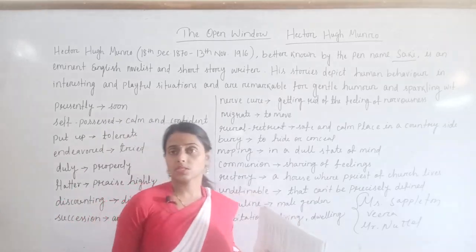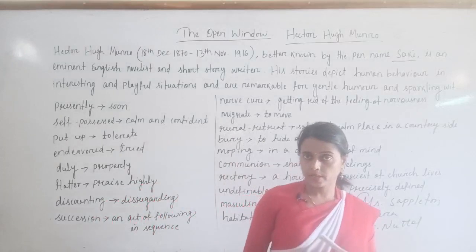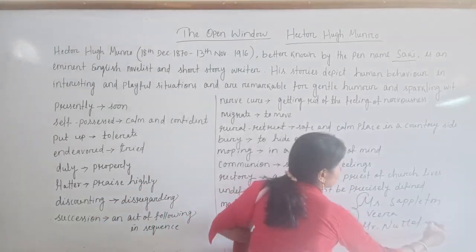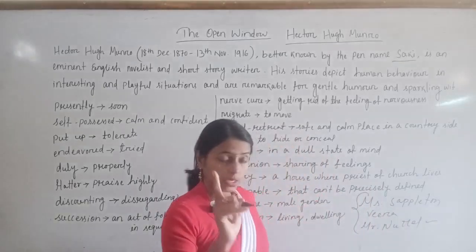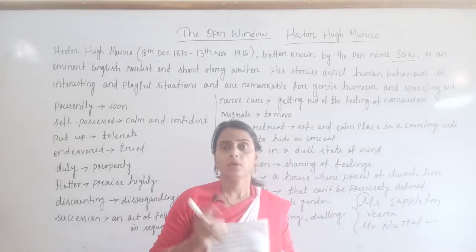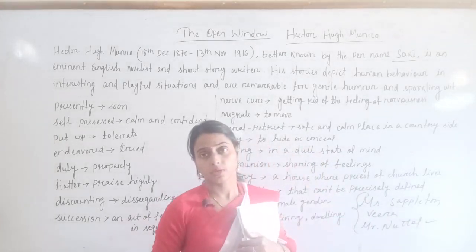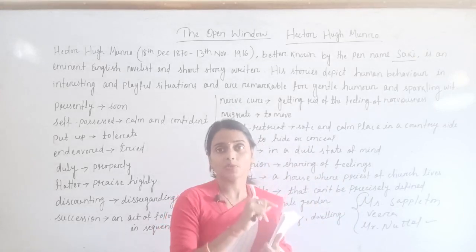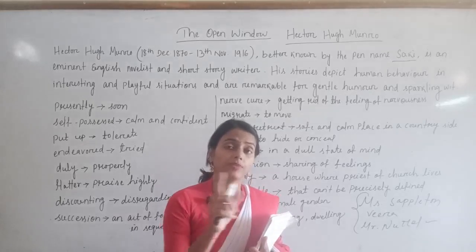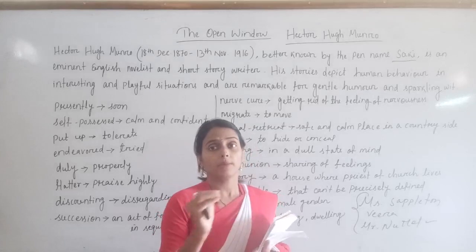So look, the situation is completely different here, and the situation is like that. Mr. Nortel, who is the character here? Look, there are three characters: Mr. Nortel, Vera, Mrs. Sappleton. Let me tell you, Mr. Nortel has paid a visit to Mrs. Sappleton's house, but he was welcomed by Vera, because Vera is speaking in the very beginning of the story that my aunt will be down soon, means very soon my aunt will come.